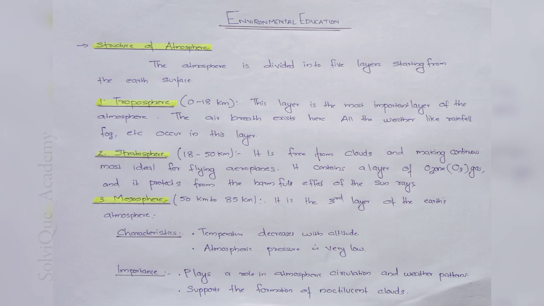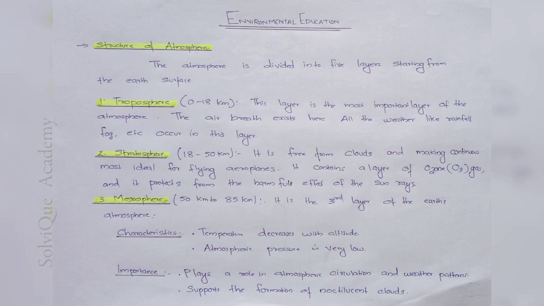And the second one is the stratosphere. This layer is free from clouds and has continuous, most ideal conditions for flying aeroplanes. It contains a layer of ozone gas that protects from the harmful effect of the sun rays. The main concentration of the ozone gas is present in this stratosphere layer. Ozone gas is also present in the troposphere and mesosphere, but the main concentration is in the stratosphere. And the layer extends from 18 km to 50 kilometers.